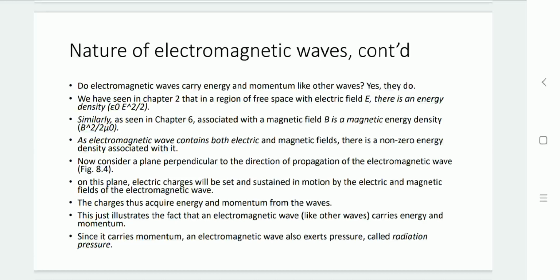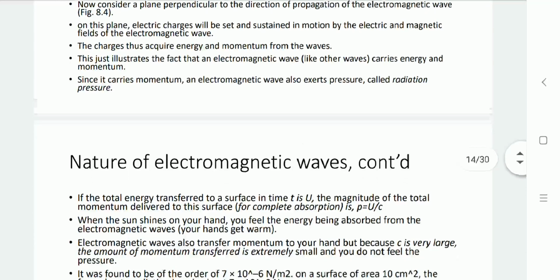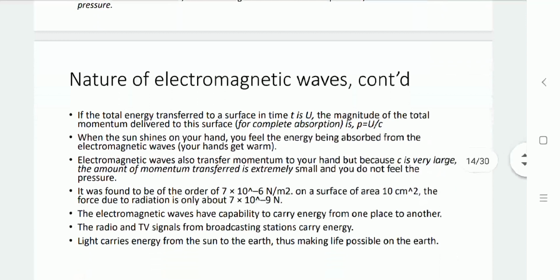While this EM wave is propagating through the air, the momentum of the wave is available. While this momentum is present, it exerts a force and gives a pressure, and that pressure is known as radiation pressure. If the total energy transferred through the surface in time t is defined as U, then the momentum is defined as P equals U by c.